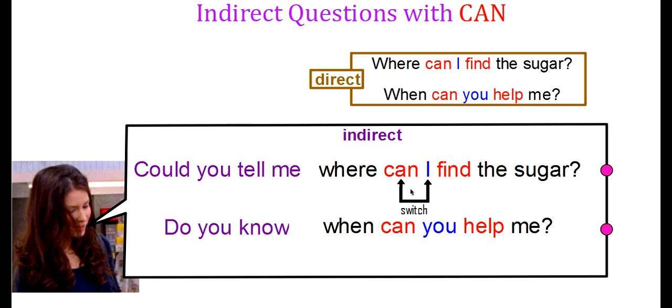Just like with be, you're going to switch this auxiliary and the subject. I'm going to make that switch down here too. This auxiliary and the subject. So now, could you tell me where can I find is now could you tell me where I can find the sugar? Do you know when you can help me? So these are my indirect questions formed from these direct questions.